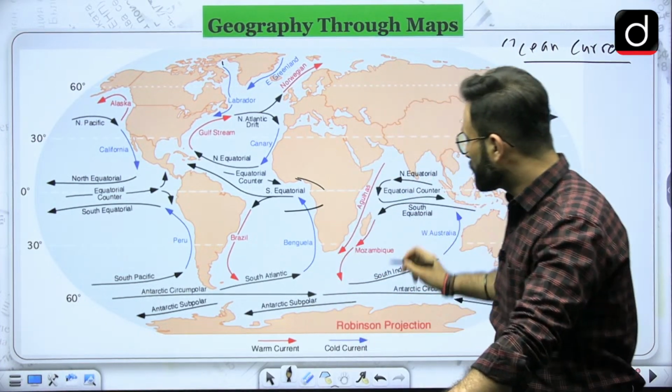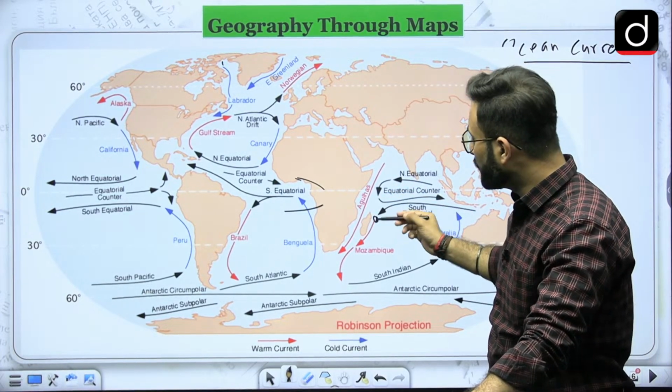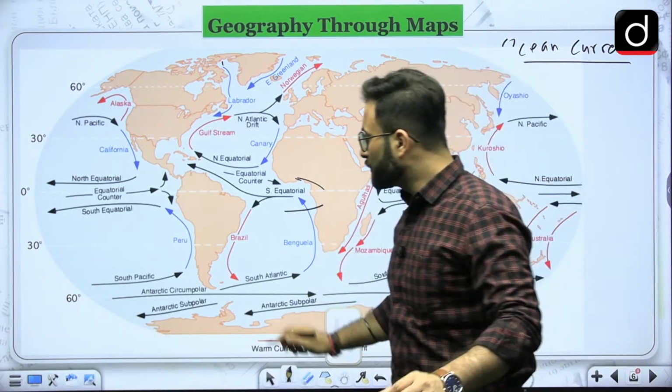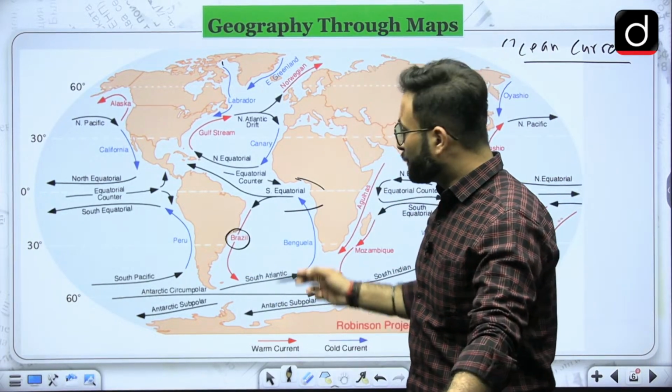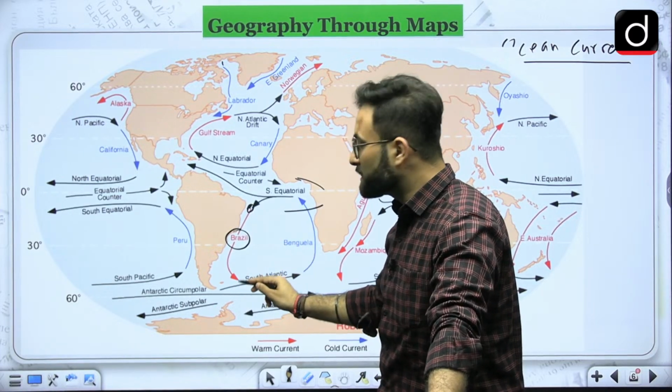Coming to the next one, Mozambique. That is also starting somewhere near the equator and moving towards the South Pole, that is why it is a warm current. Okay, if you come to this area, that is your Brazilian current. So the Brazilian current is also starting near the equator and going towards the South Pole, that is a warm current.